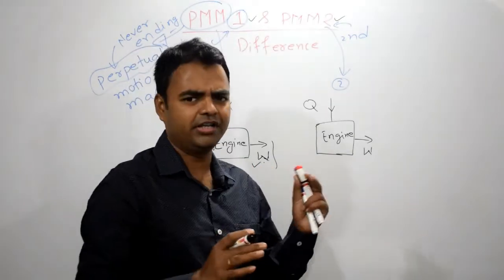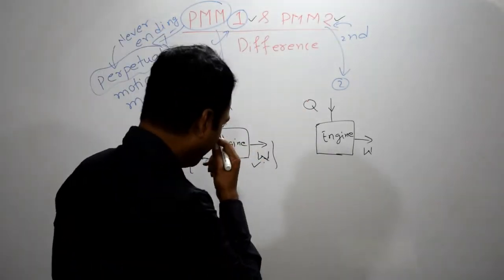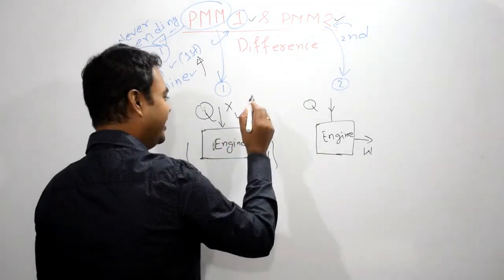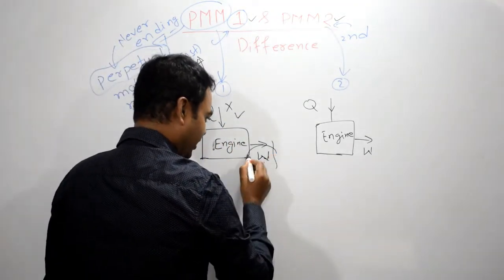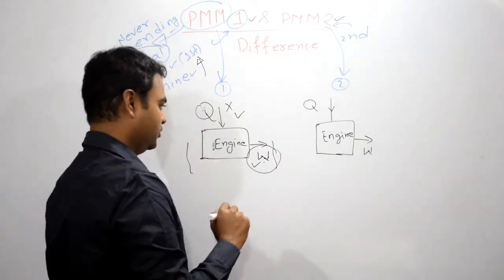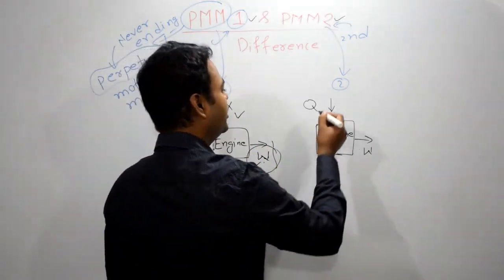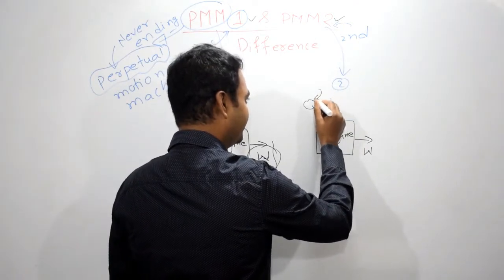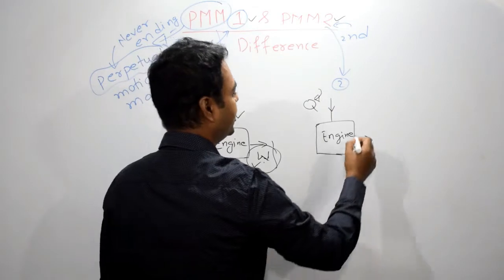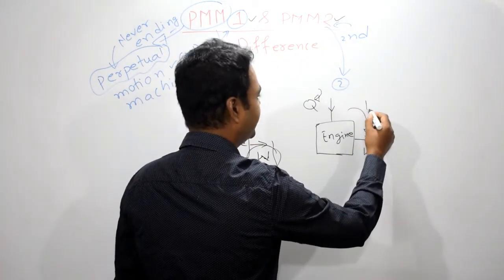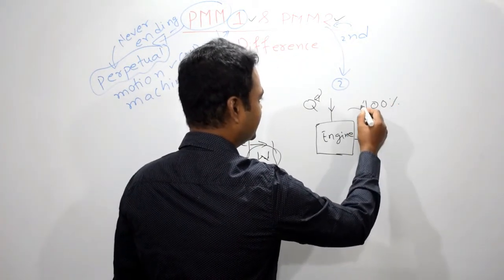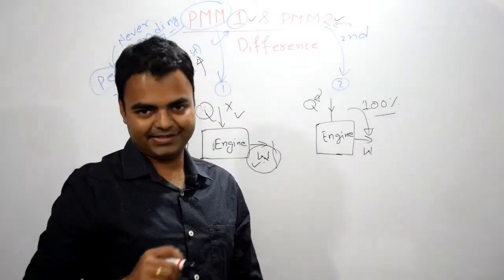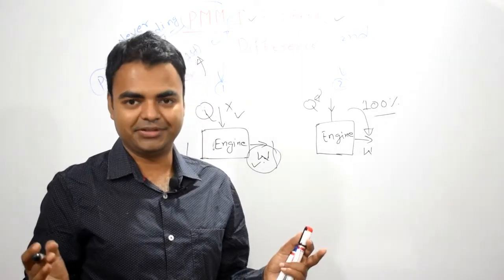Here we are talking only about the difference between these two. So you can see the difference. In the first, it is saying you don't need to give any kind of input, even then you will get continuous output. The same here also. The difference is here: you are converting heat into work, 100% conversion, but it is impossible to design such a device.